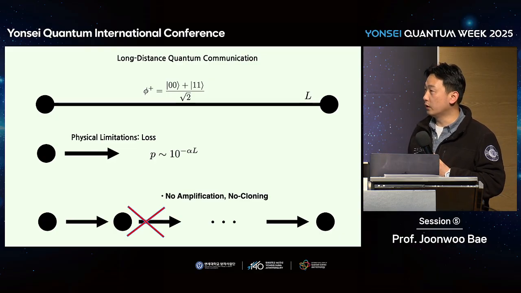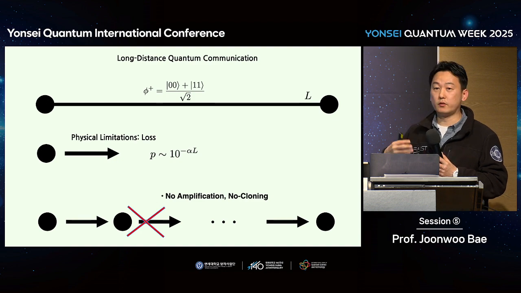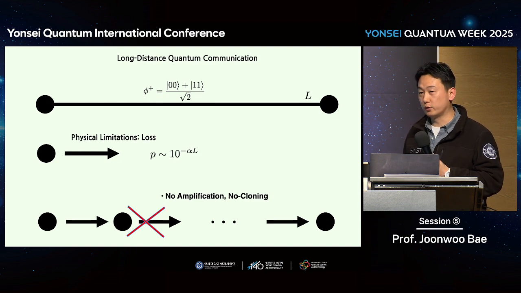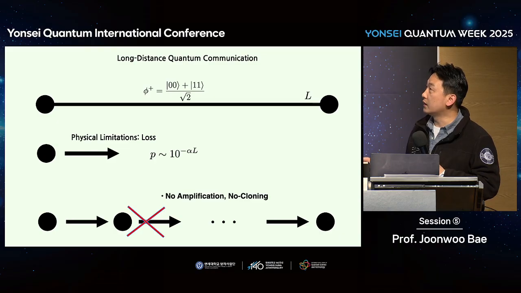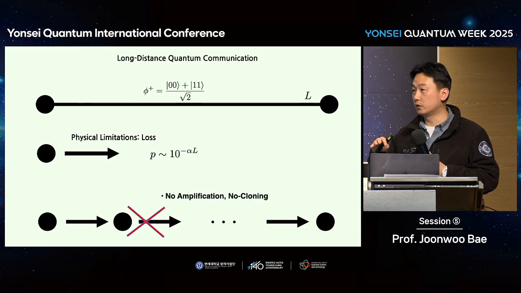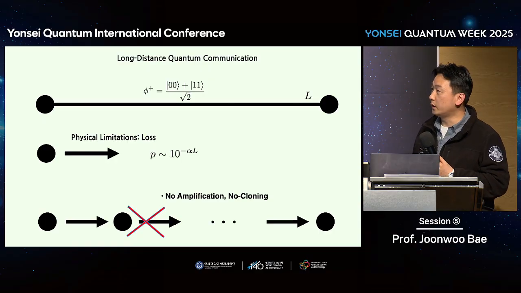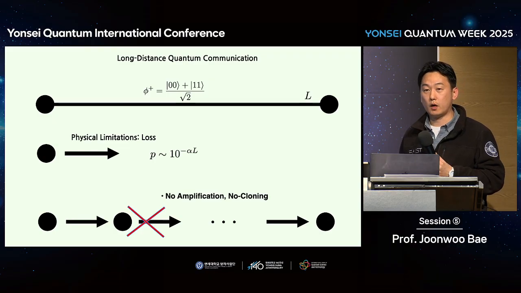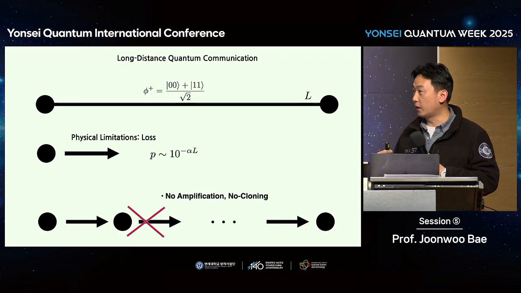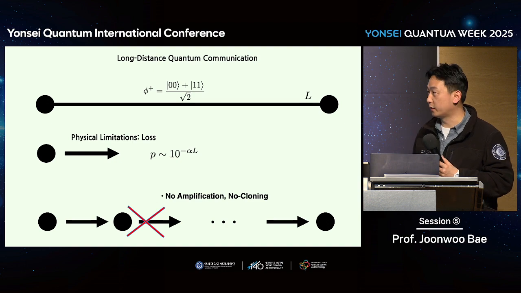If you use photons, photons hardly interact with an environment, but there's photon loss. If we call this distance L, and alpha is a parameter that takes into account all the environmental conditions, like optical fiber or atmospheric effects and so on, then the probability that the photon arrives at distance L drops down exponentially. So often the practical limitation is about 50 to 100 kilometers, and after that maybe we don't get any photons from the other side.